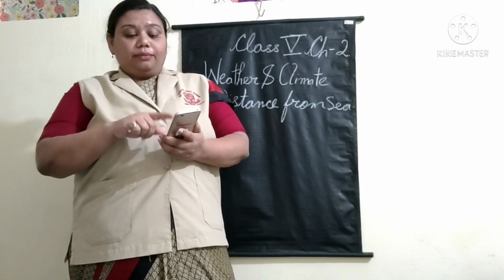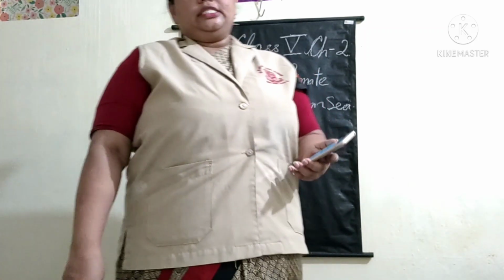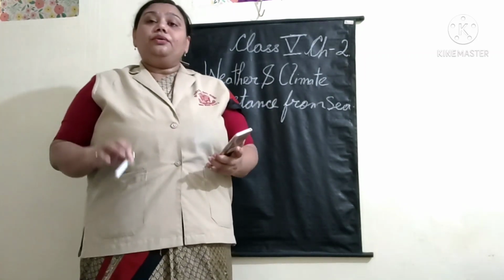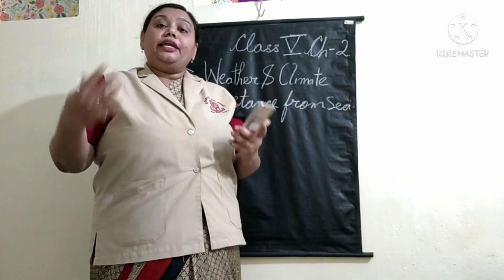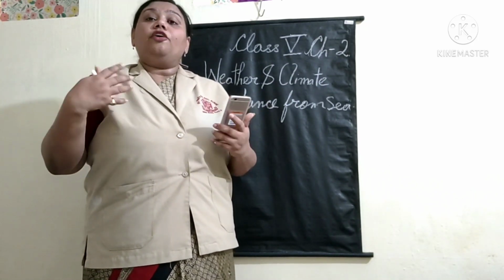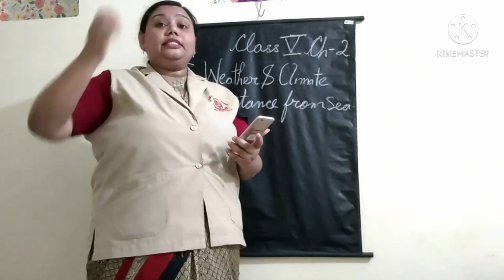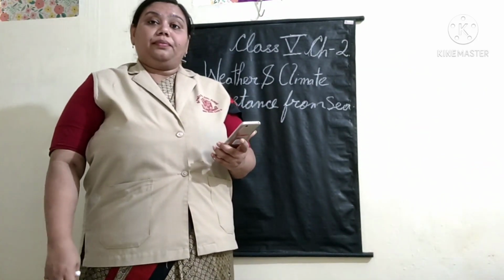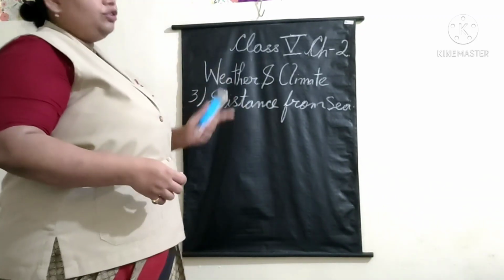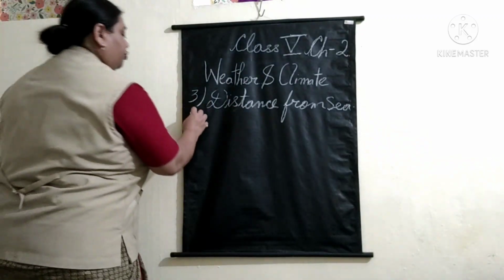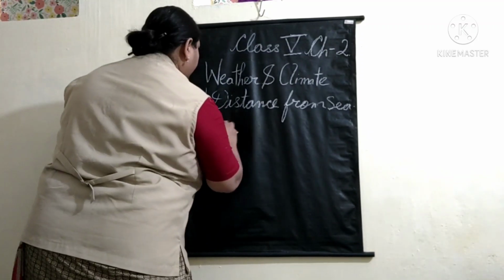Now we come to the next part, direction of winds. To understand how the direction of winds affects a place, we have to understand a phenomena. For that, I'll give you the factors. The fourth and the fifth factor go hand in hand. The fourth factor says direction of wind.